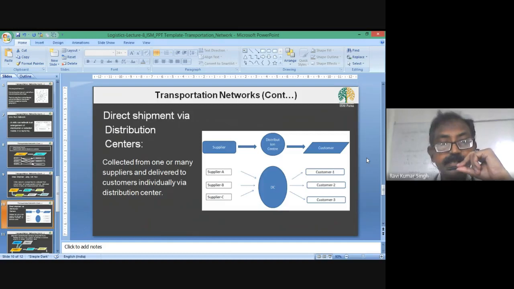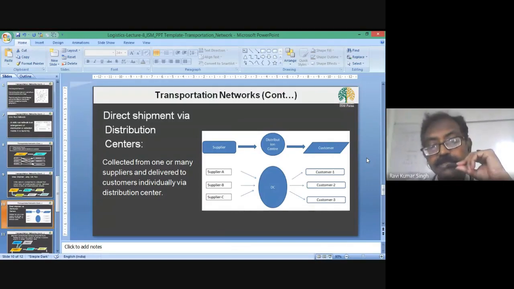Now the next is direct shipment via distribution center. So here one distribution center has come into the picture. Between the supplier and a customer, now a third entity has been introduced. This entity is the distribution center. Suppliers send the items to the distribution center, and the distribution center sends the consignments to the customers.